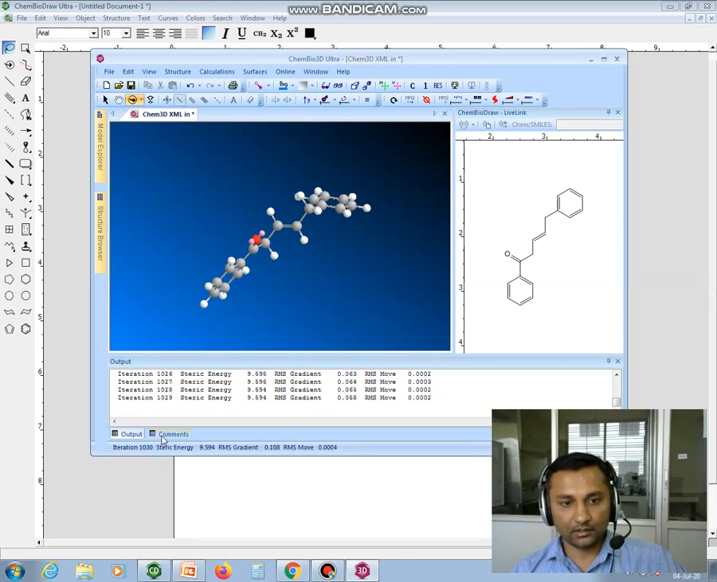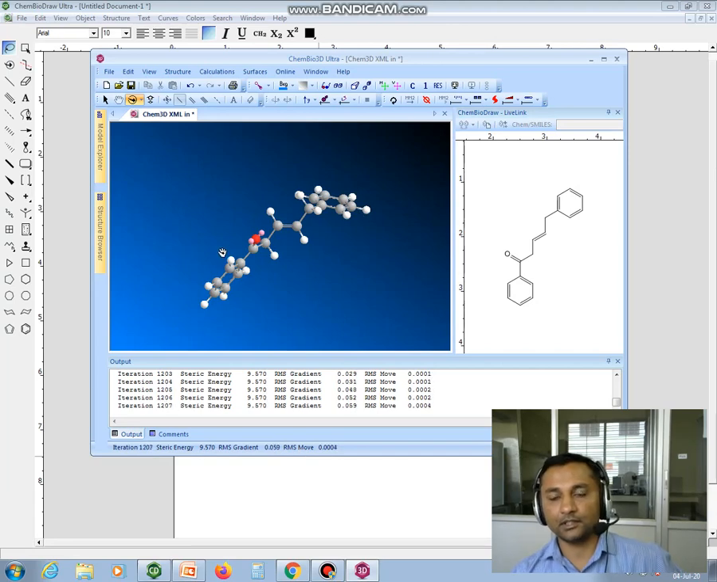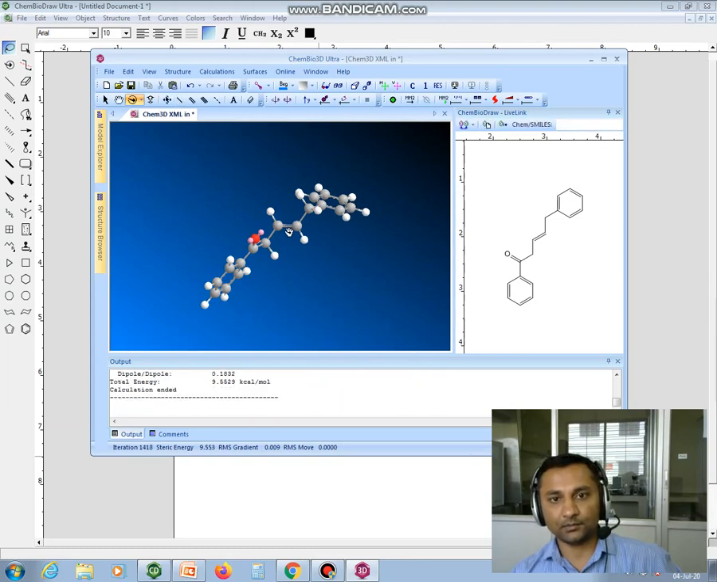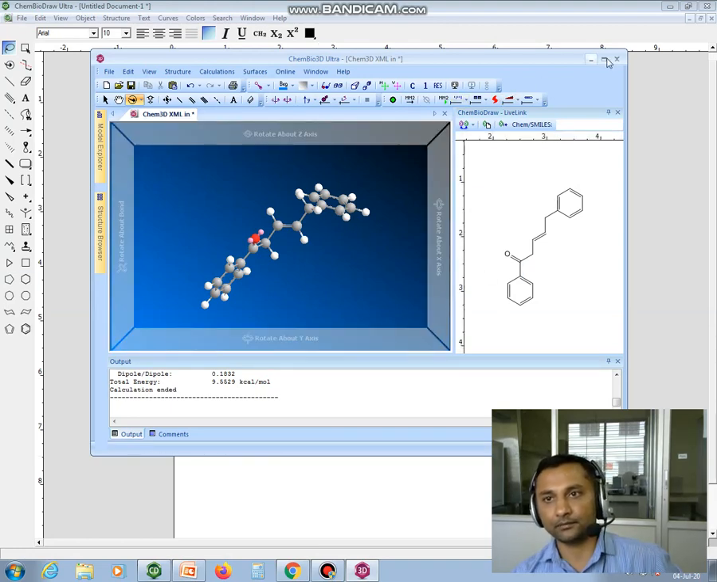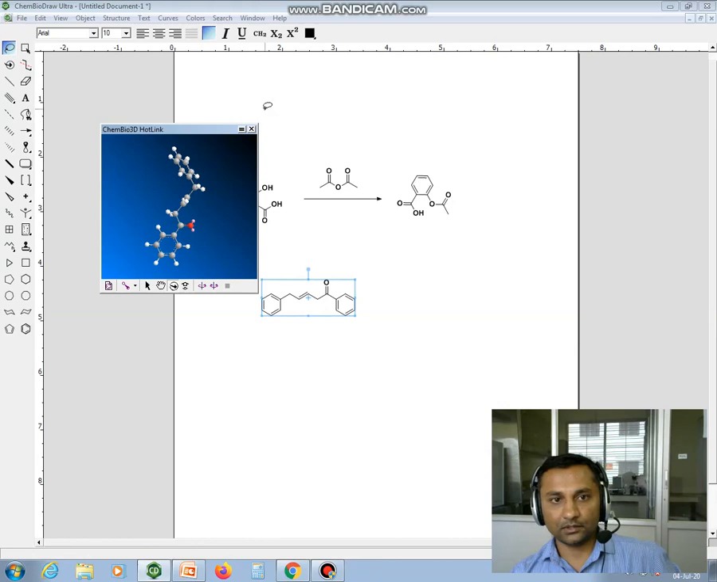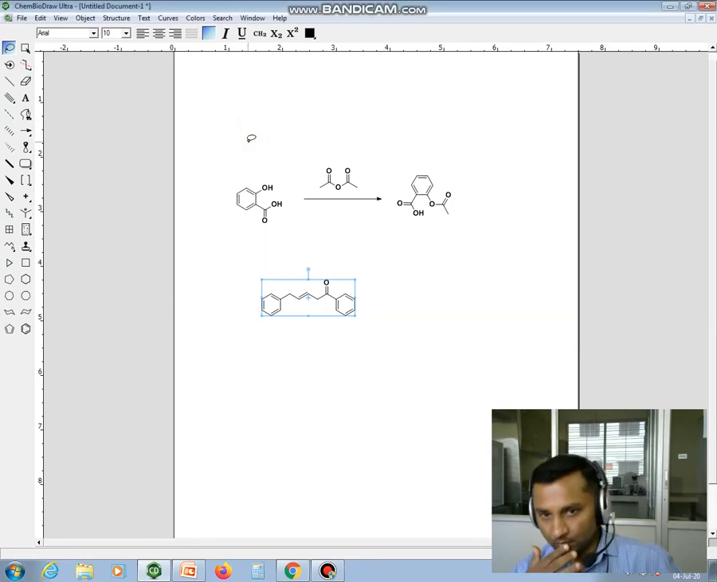You can get all the information here, like steric energy, RMS gradient, and its move, everything is given here. If you are going for in silico studies, suppose I have to dock this molecule in another software, then I have to minimize the energy of this compound. Okay, when it comes to the stable state, only then can I save this file as a mol file, and then import this structure into that software. So this is the use of 3D. You can see the orientation of carbon and hydrogen of the molecule.